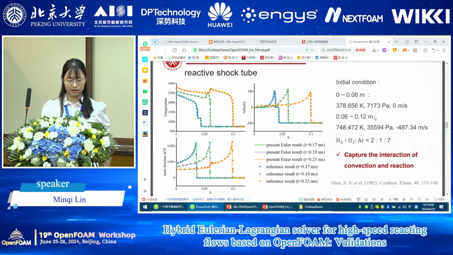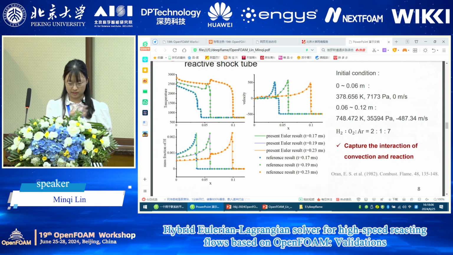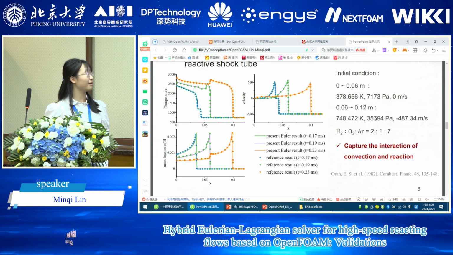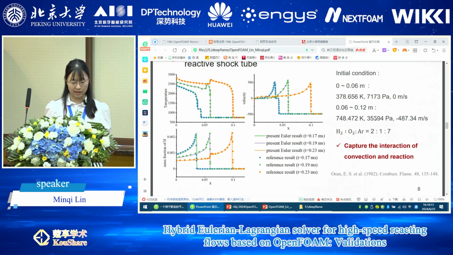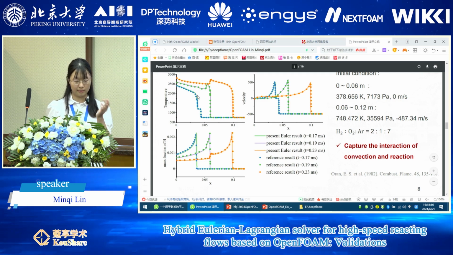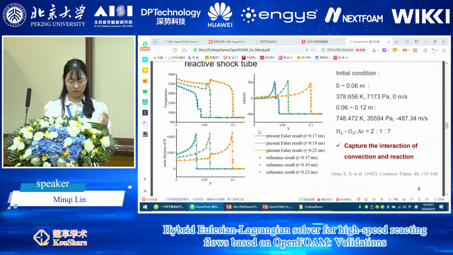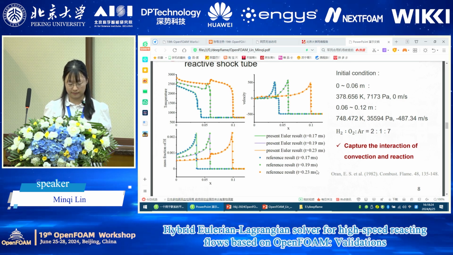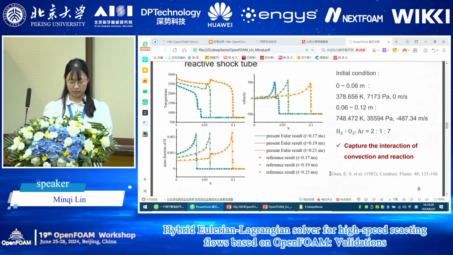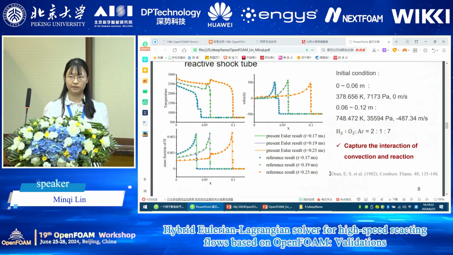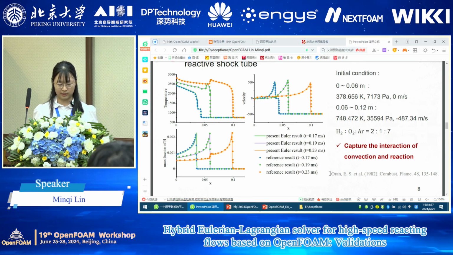And then we further constructed the reactive shock tube case. The initial condition of this case is marked on the side of it. In this case, we turn on the chemical reactions, and we can get the process in which the wave formed by the chemical reactions chases up with a reflected shock wave. From the result depicted in this picture, we can see that the present result we get using the Euler time scheme is really close to the reference result. This indicates that this solver has the ability to capture the interactions of convection and reactions.